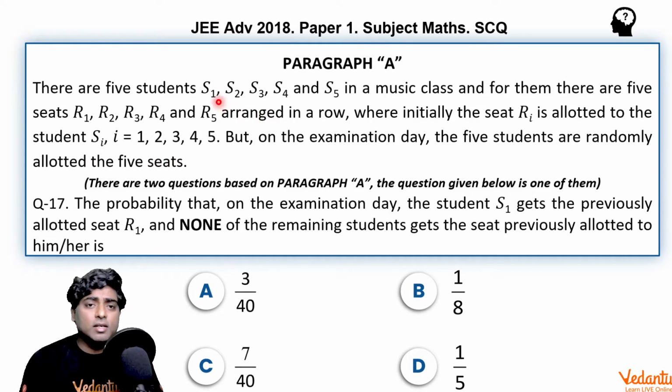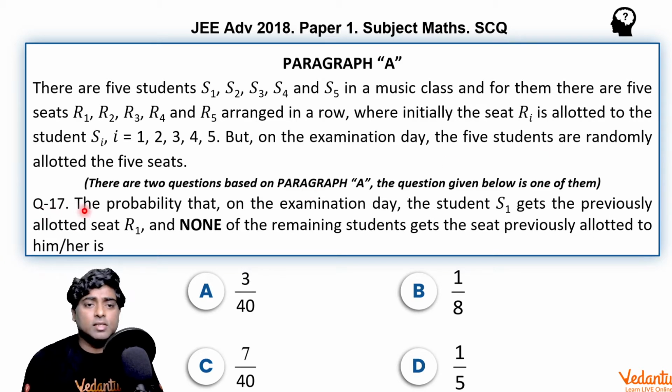Means originally the seat of S1 is R1, S2 is R2, R3 was allotted to S3, R4 allotted to S4, and R5 allotted to S5. But on the examination day, they sit randomly to these places.